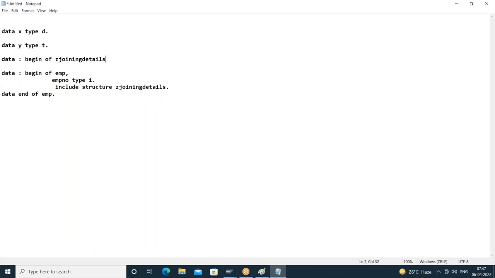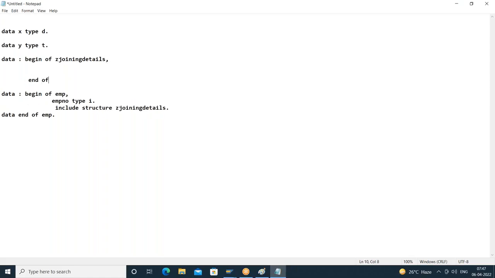I may create some fields here, whatever it is. So if I say include structure so-and-so, first it checks for this include structure locally. If it is available locally, it will include all these fields in the current structure. If it is not available locally, it will check in the database. If it is not there in the database also, it will give an error. But locally also I can create a structure with the same name, no problem.